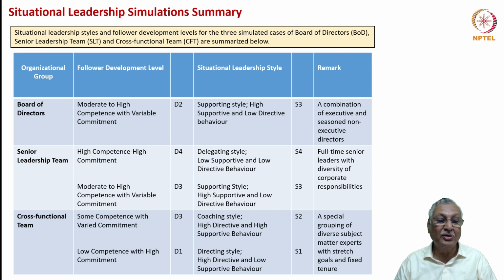Then we have cross-functional team. Again, there would be two types of developmental levels: some competence with varied commitment, D3, and low competence with high commitment, D1. Both are at the starting point of the CFT. So in respect of D3, the CFT leader would need to adopt a coaching style, providing high direction in terms of either technology or manner of doing things, and high supportive behavior, because when you look at a project which is cross-functional and across the industry, you need to cut through the bureaucracy, make several resources available across functions, and also eliminate bottlenecks and constraints. So you require a high supportive behavior on the part of the CFT leader.